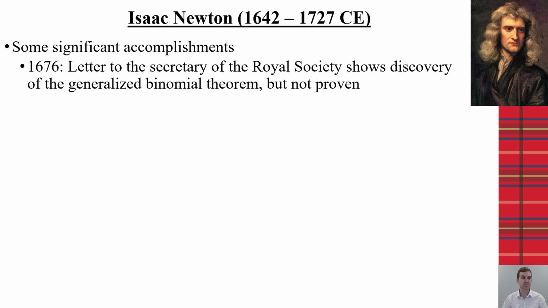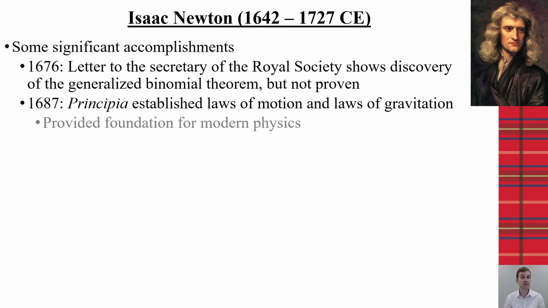We know that starting in 1676, we have a letter that shows him discovering the generalized binomial theorem, although not proving it within that letter to the Royal Society. The Principia is considered one of the seminal works in physics because it established laws of motion and gravitation. And again, that is some of the foundations to our modern physics, especially calculus-based physics.